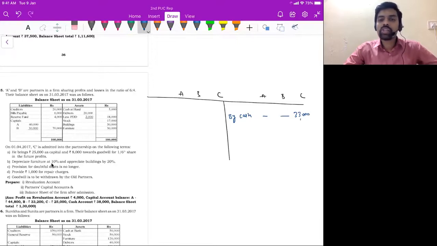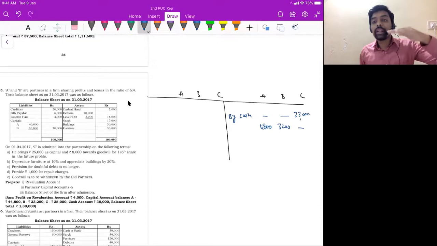Again, look at the question. New ratio is not given. Therefore, I will take 6:4 old ratio as sacrifice ratio. So 8,000 in the ratio of 6:4, you will get 4,800 and 3,200. So A and B, A is getting 4,800, B is getting 3,200.